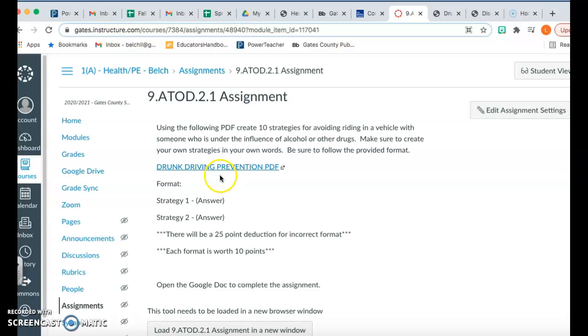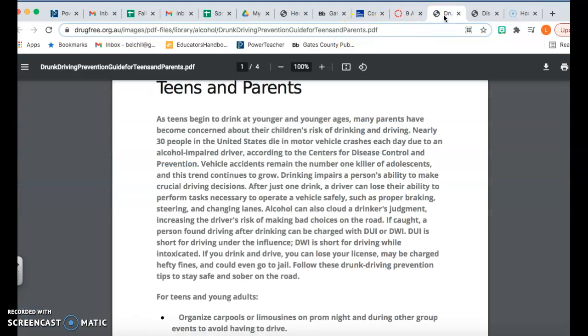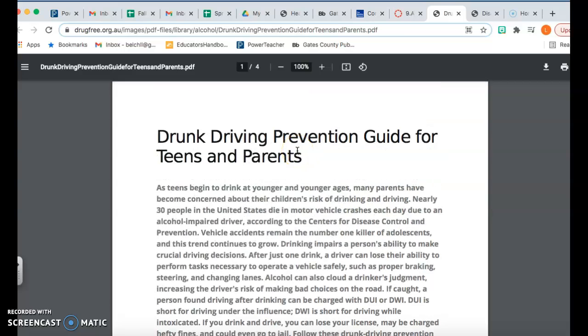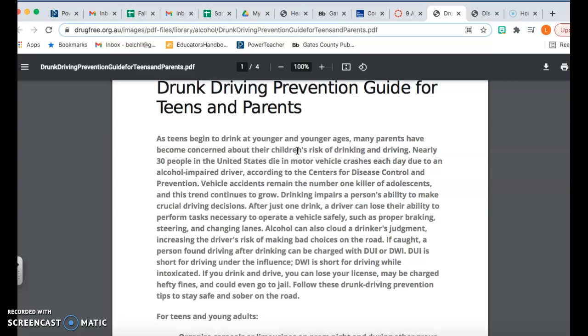So of course, all you have to do for this is click on the Drunk Driving Prevention PDF. And the title of this PDF is Drunk Driving Prevention Guide for Teens and Parents. So this is going to give tips to help teens make sure that they're not in this situation of drunk driving or riding with a drunk driver, and even parents to give advice on what to do and how to help their adolescents.